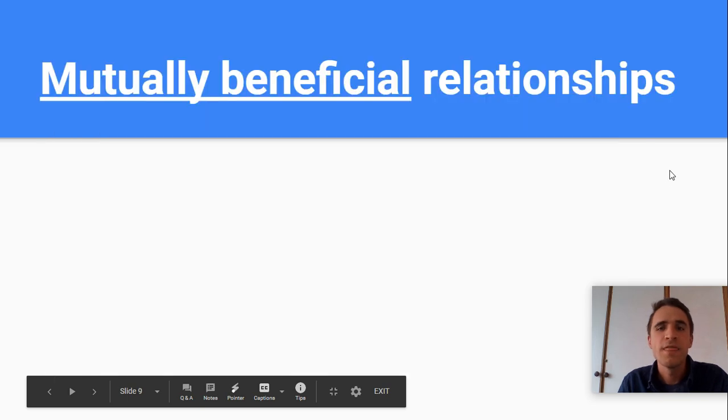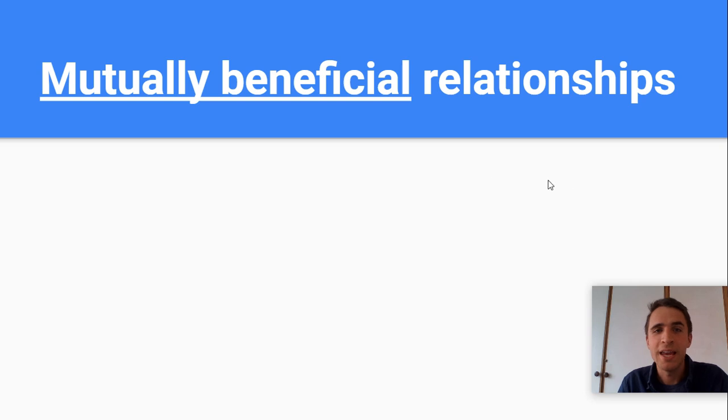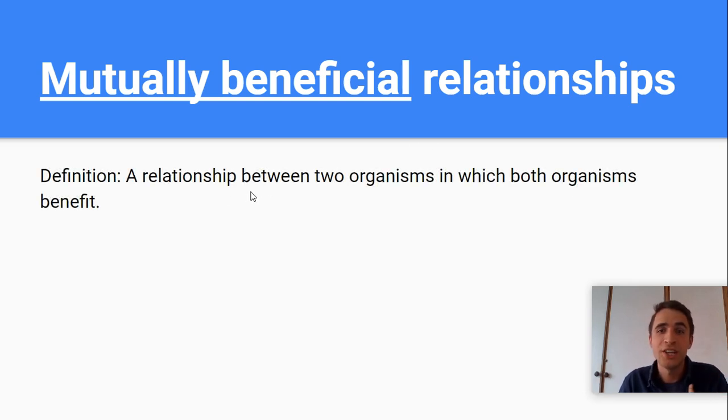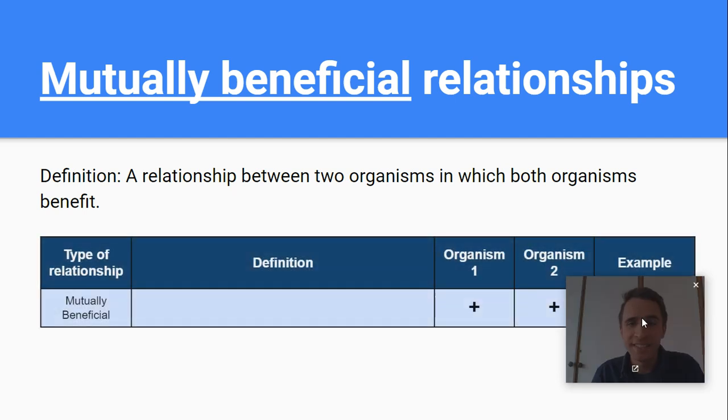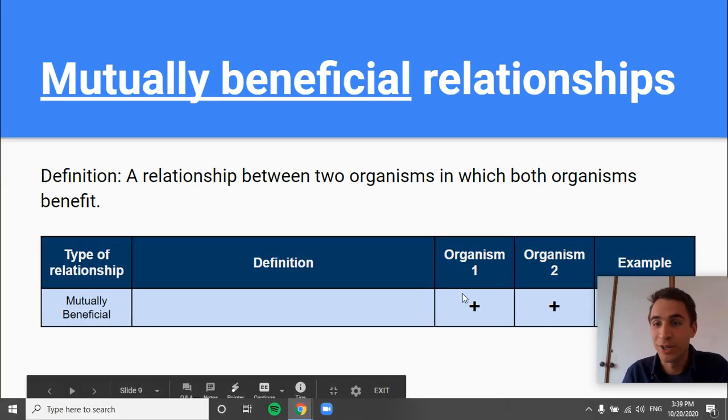The third type of relationship, guys, is called a mutually beneficial relationship. And what that means is that both organisms benefit. So it's a relationship between two organisms in which both organisms benefit. What you'll notice is that in this type of relationship, organisms need each other, right? And oftentimes they need each other to a point where they can't survive without the other one because they both benefit so much. So in this example, both organisms benefit. That's what a mutually beneficial relationship is.